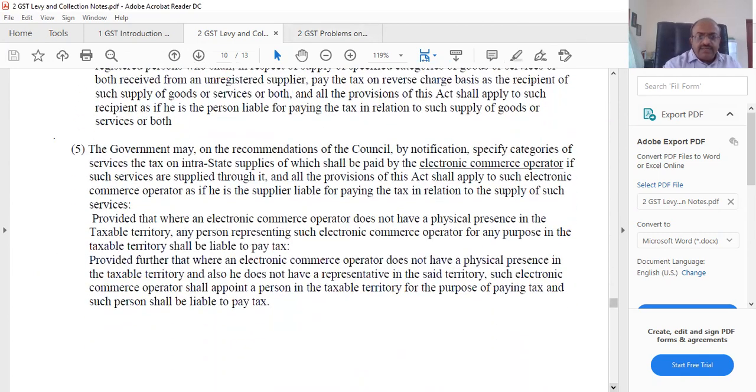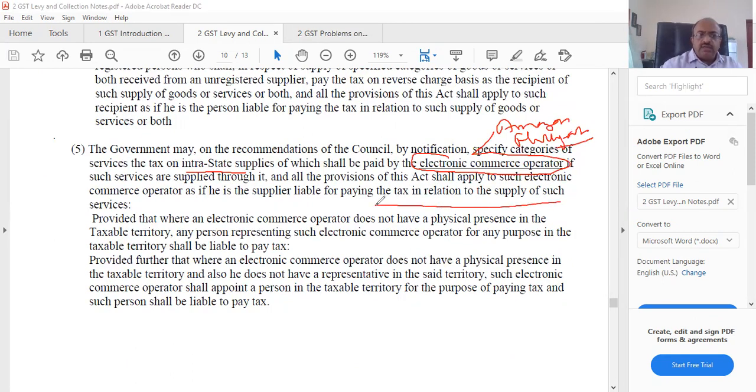Now, apart from that, 5 is for other categories, like specified categories of intrastate supply through an electronic commerce operator like Amazon or your Flipkart. Anybody dealing through these people has to get registered. If supplies are supplied through it, the provisions of the Act will apply.